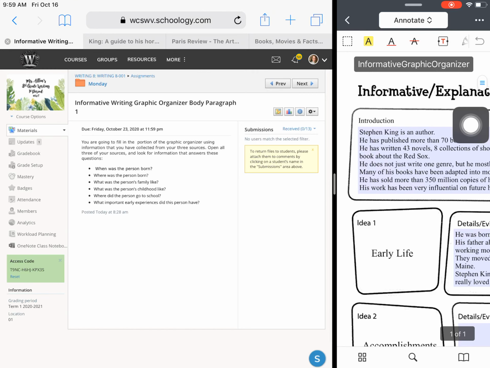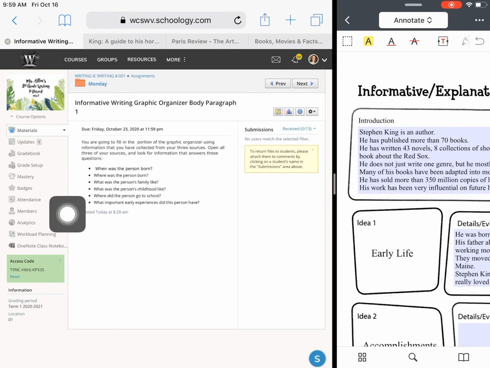So looking at our assignment questions for this section, we need to be answering the questions of when was the person born, where was the person born, what was the person's family like, what was the person's childhood like? Where did the person go to school? What important early experiences did this person have? Now again, you don't have to answer all of these questions, but you should not be including any information that is not within this type of information. So please keep that in mind.